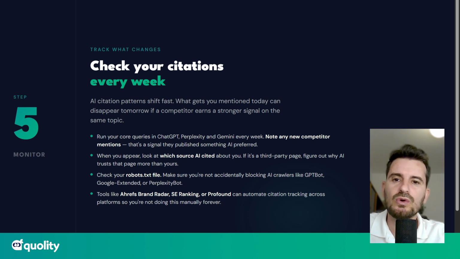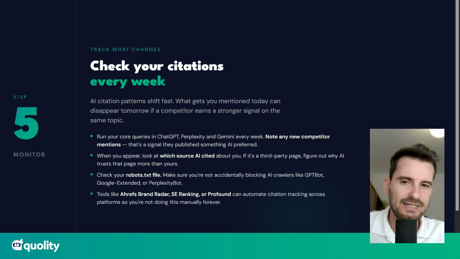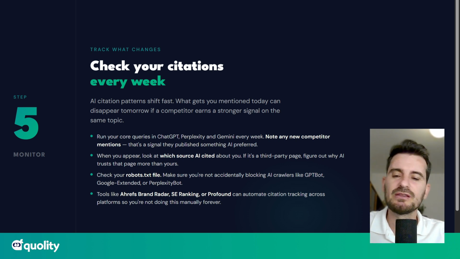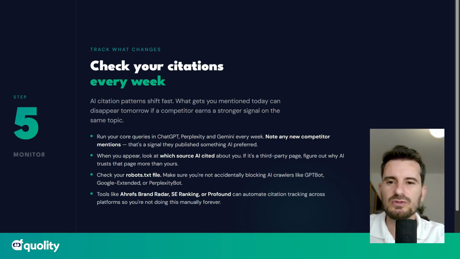So run your core queries in ChatGPT, Perplexity, and Gemini every week. Note any new competitor mentions. That's a signal they published something AI preferred. You can look at it, see how you can compete there, and possibly increase the chances of showing up in that query as well. When you appear, look at which source AI cited. If it's a third-party page, figure out why AI trusts that page more than yours, right?